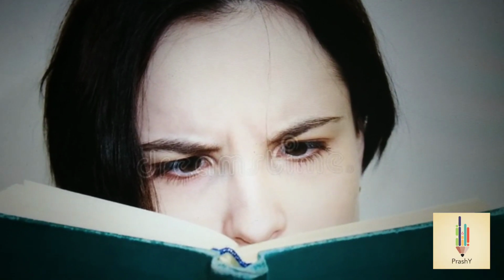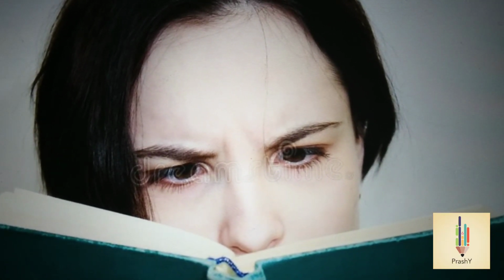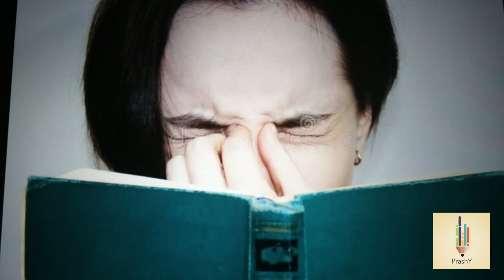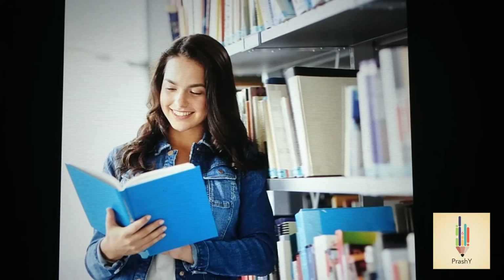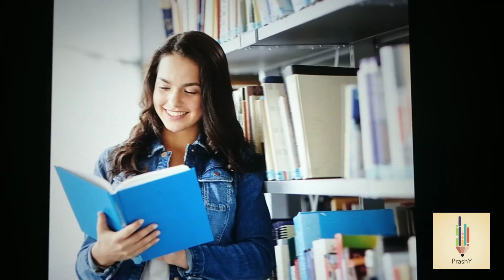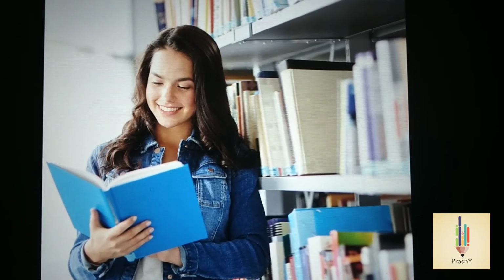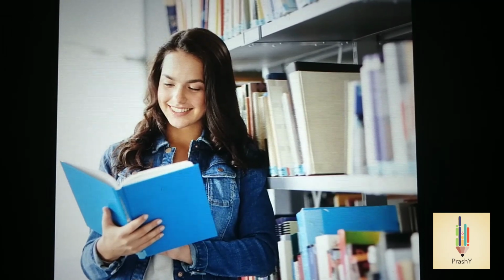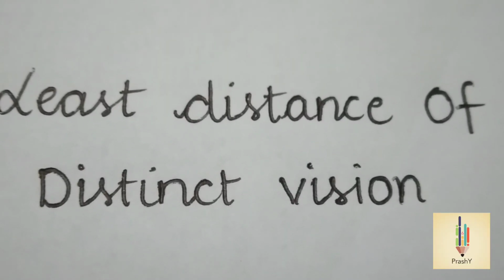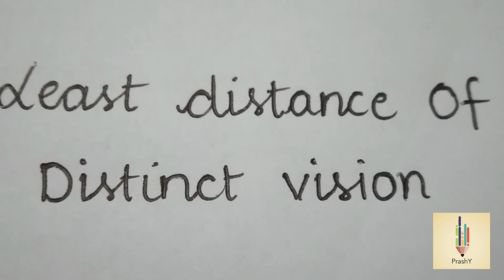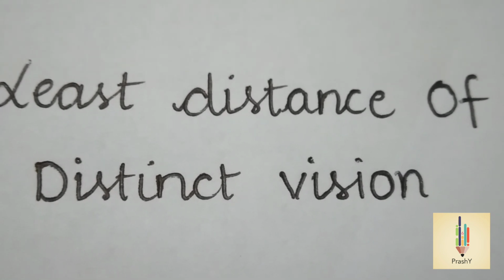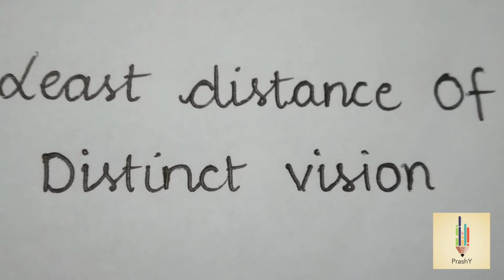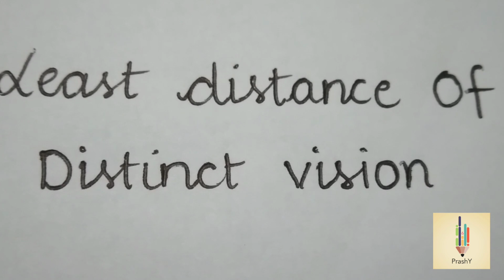Can you read a book keeping it very close to your eyes? No, it is not possible. The letters in the book appear blurred and our eyes get strained. Now slowly move the book backwards and then we will be able to read it. This distance at which we can see an object comfortably and distinctly is called the least distance of distinct vision. So to see an object comfortably and distinctly, we must hold it at a distance of 25 centimeters from our eyes. This varies from person to person and also with age.